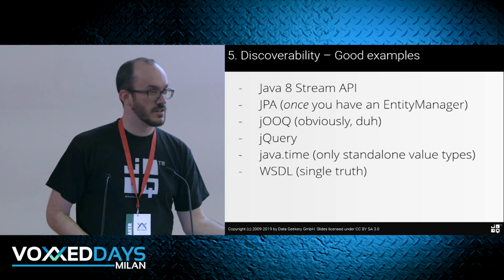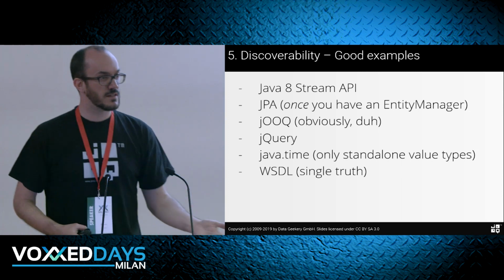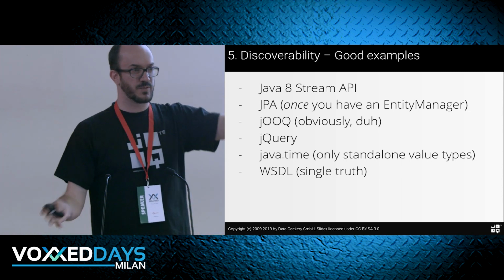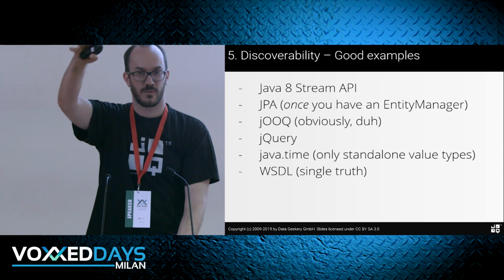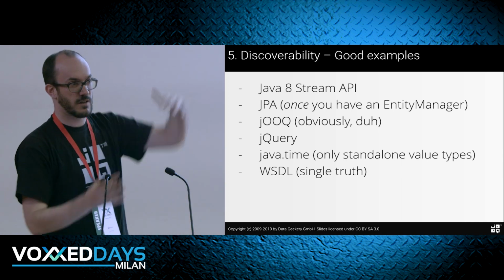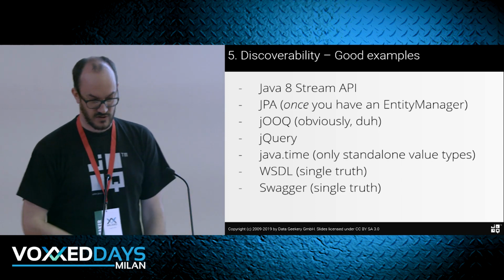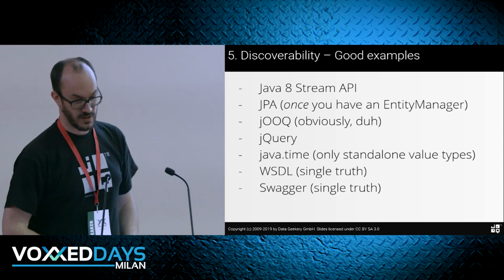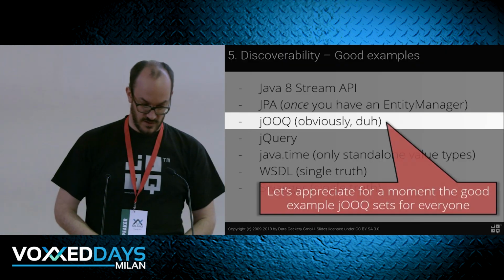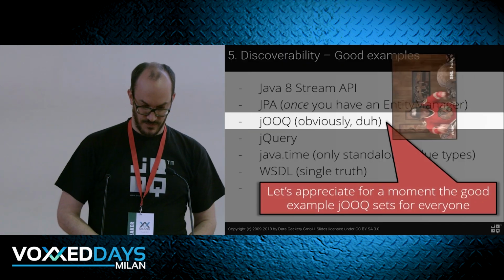I like WSDL, not SOAP, but WSDL. It's a single file that documents your entire API. You can see all the types in one document and you can annotate them with documentation. It's just a bit more verbose, but the idea was great, and we can also use proprietary technology for the new stuff, right? Okay, so let's just appreciate one moment how great this one is.